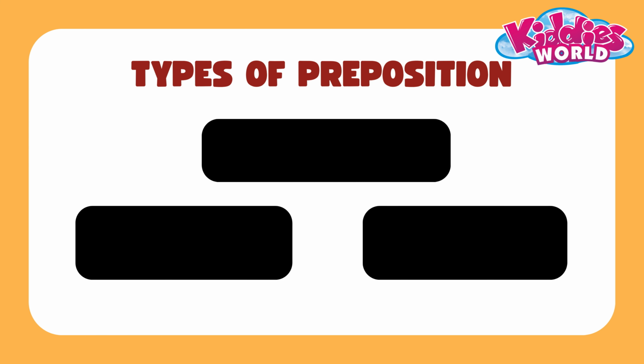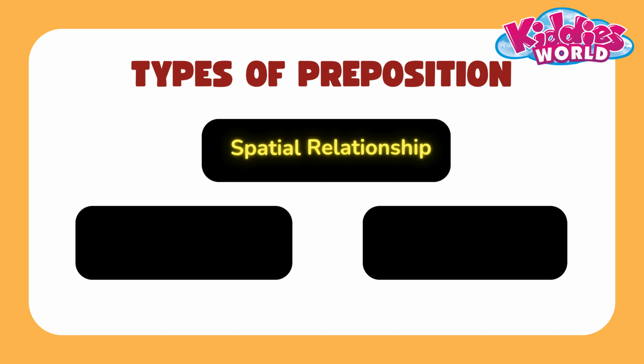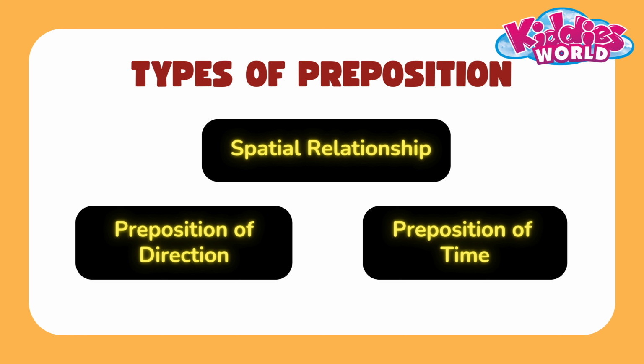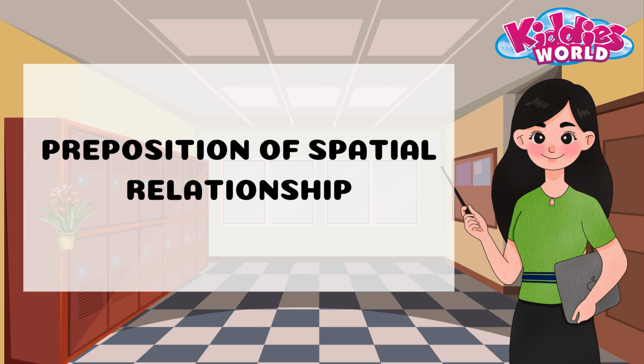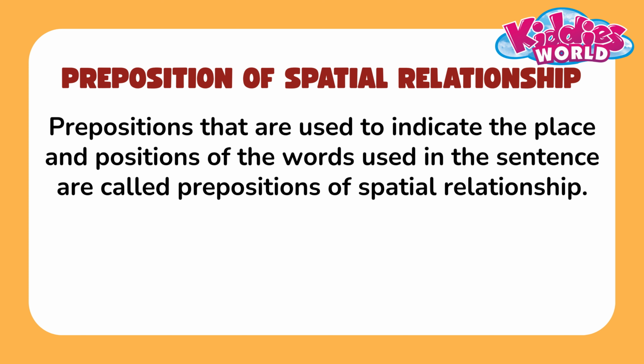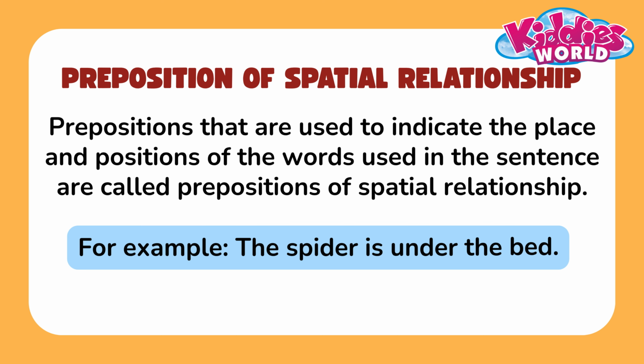Prepositions are categorized into three different types: preposition of spatial relationship, preposition of direction, preposition of time. Preposition of spatial relationship. Prepositions that are used to indicate the place and positions of the words used in the sentence are called prepositions of spatial relationship. For example, the spider is under the bed.